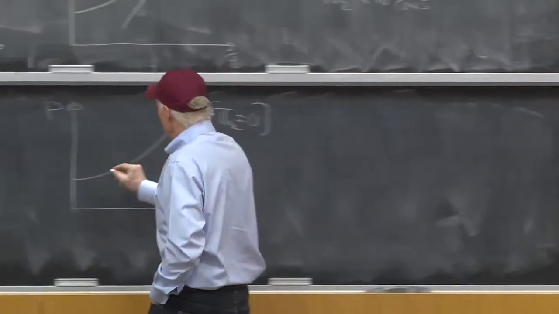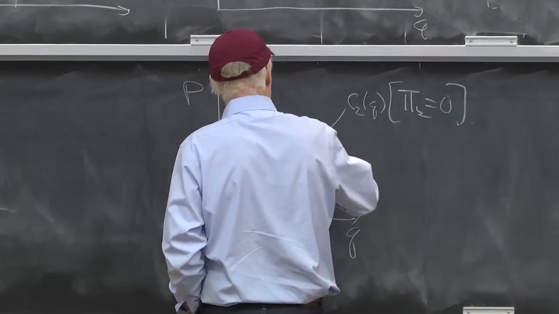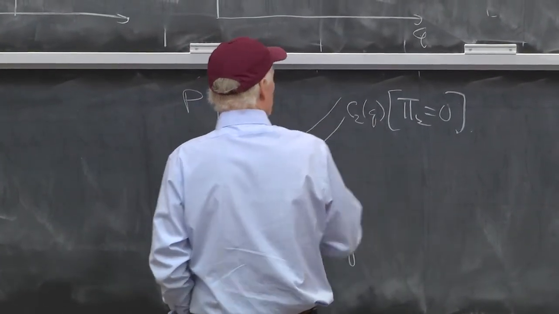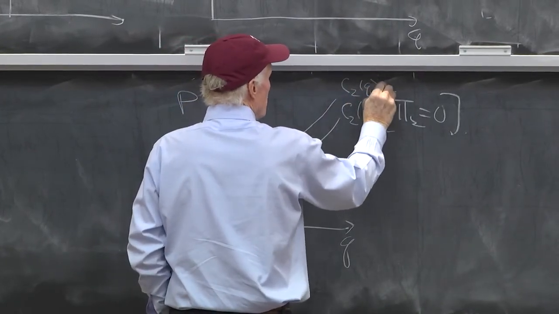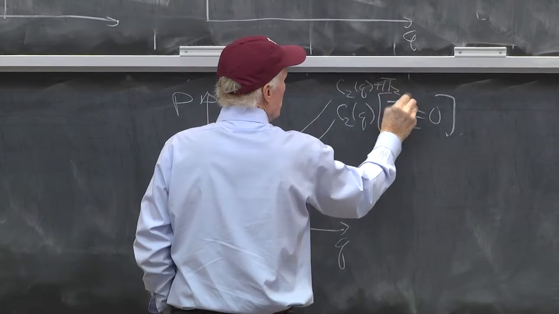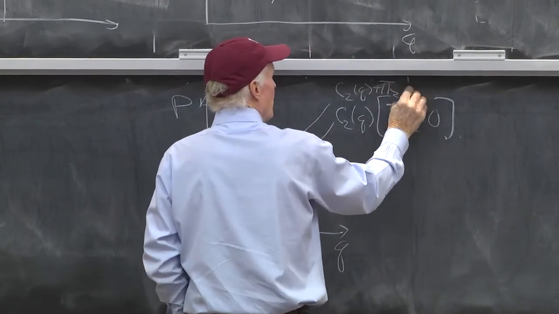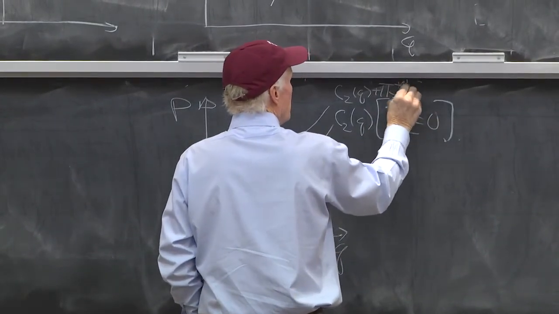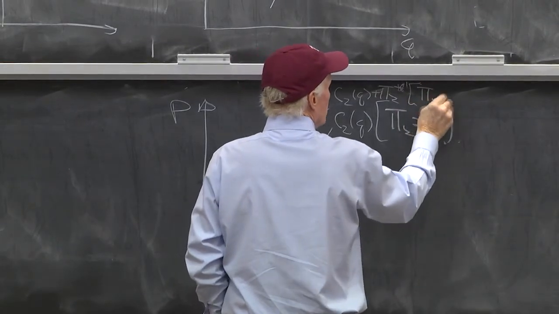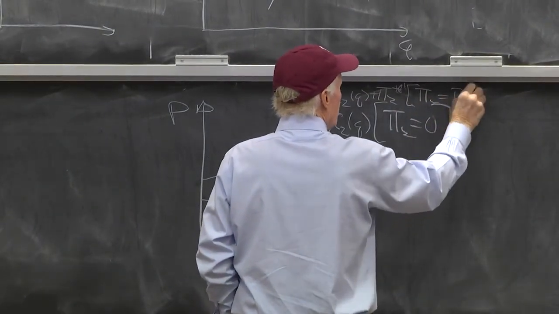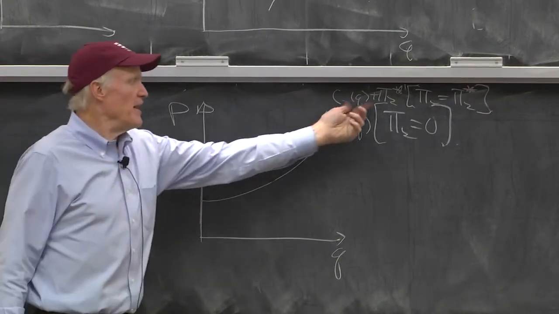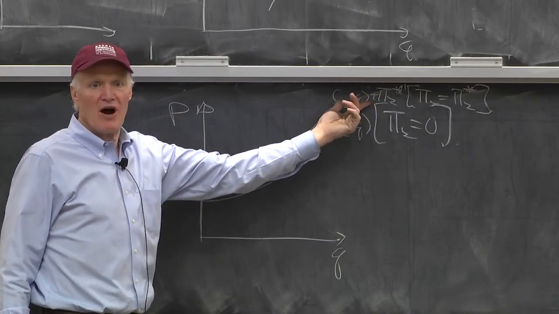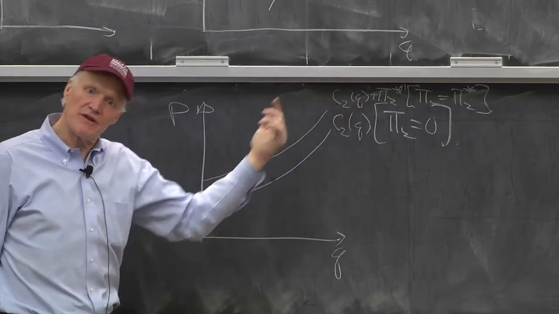So there's another indifference curve up here which has the same slope at every point, which is C2 of Q plus pi 2 equals pi 2 star. That is, you just add whatever that number is to the cost, and that's the indifference curve, right?